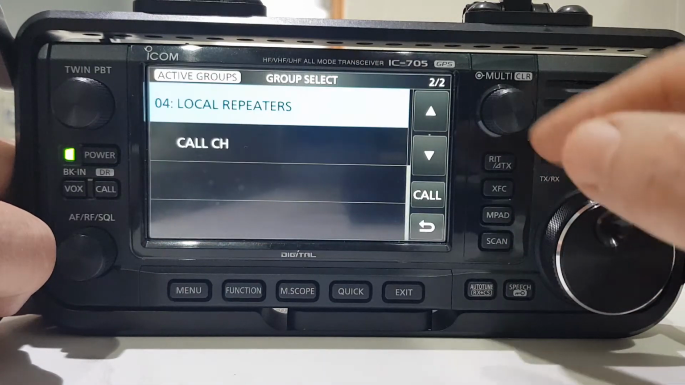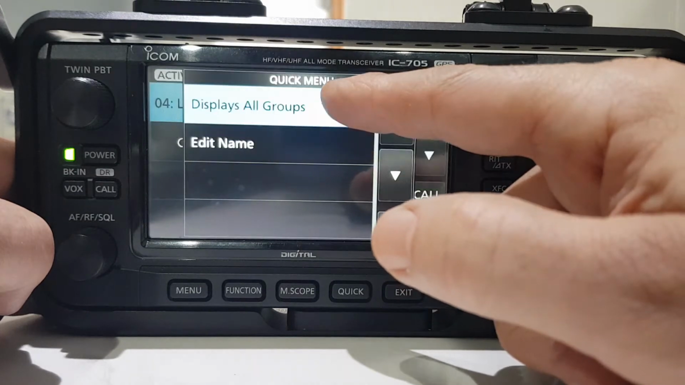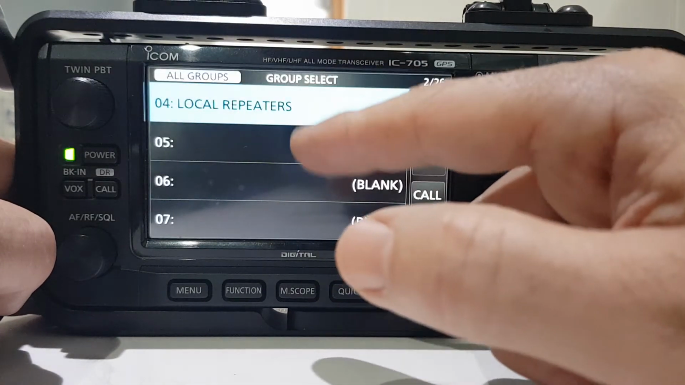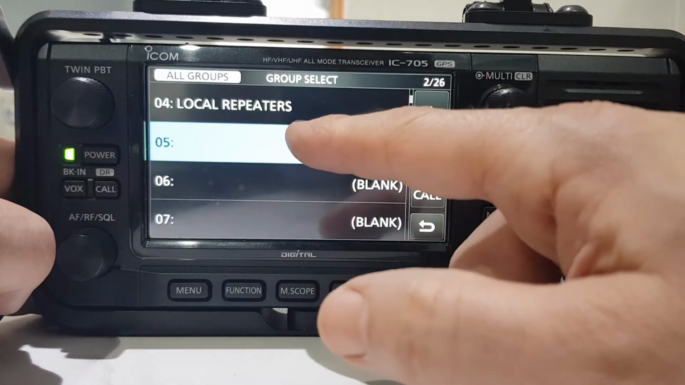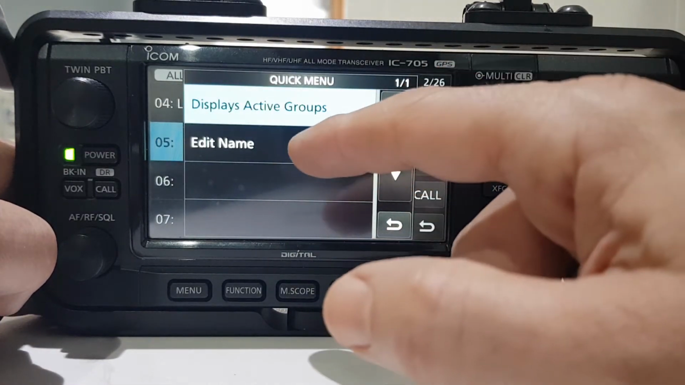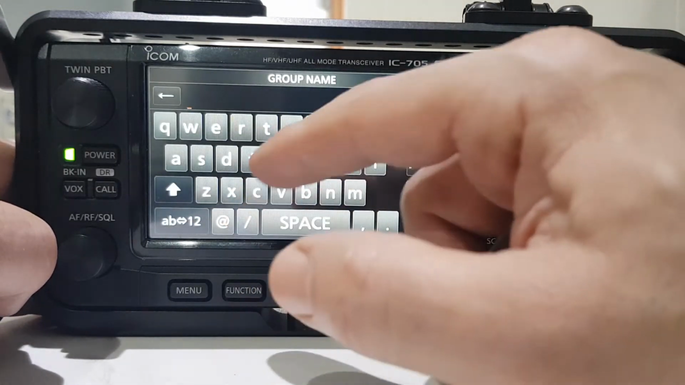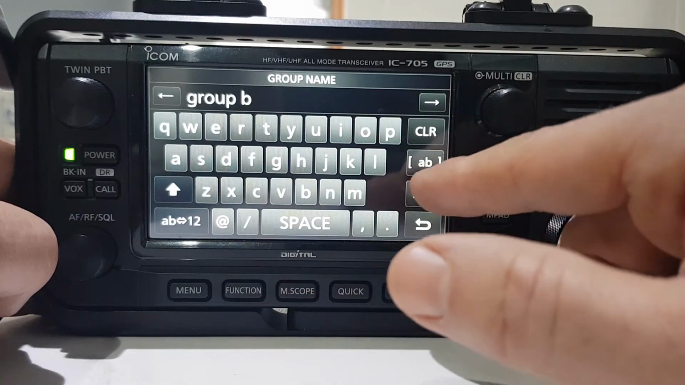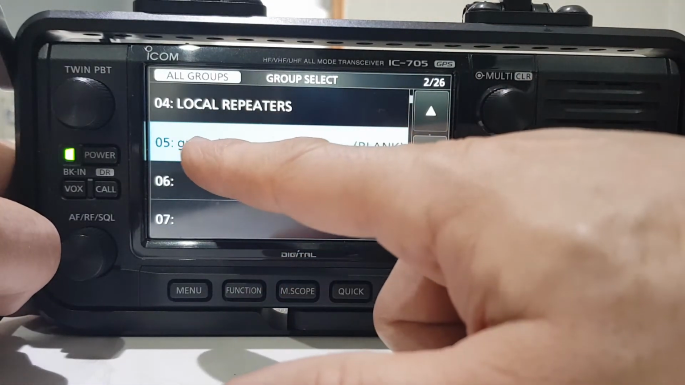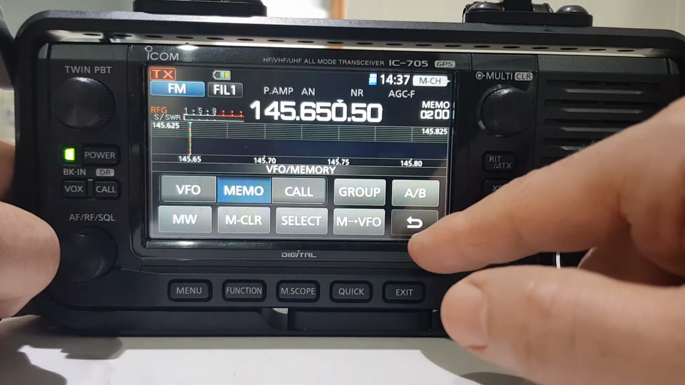add groups. So let's hold our finger on local repeaters. Display all groups. There you go. And now look. Right, edit name on number 5, edit name, and we can create a new group. So let's call it group B, okay? Click enter. Now group 5 is group B, and it's blank. So just remember it's blank.